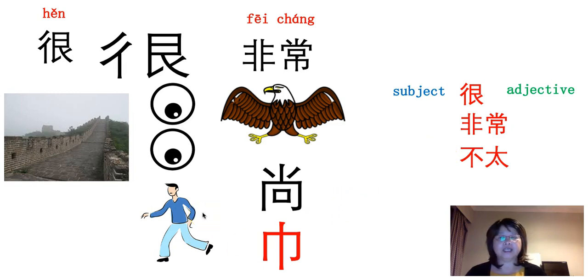Now, can you remember all these characters? Hope you can.